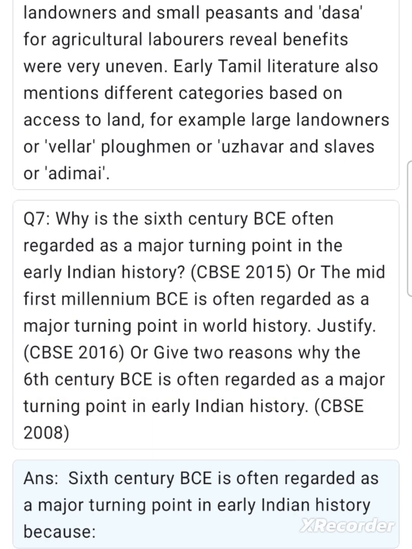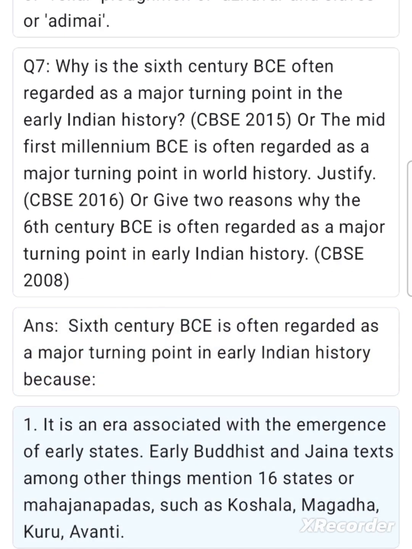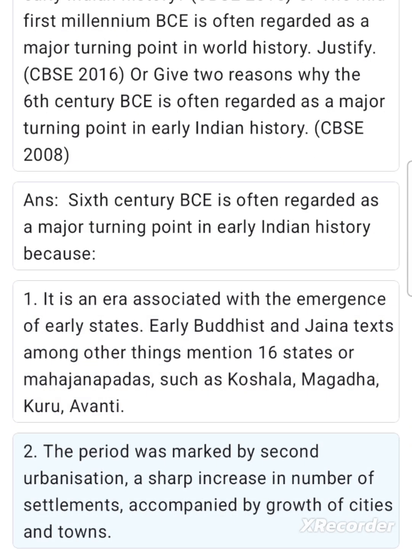Ans. 6th century BCE is often regarded as a major turning point in early Indian history because: 1. It is an era associated with the emergence of early states. Early Buddhist and Jaina texts among other things mention 16 states or Mahajanapadas, such as Koshala, Magadha, Kuru, Avanti. 2. The period was marked by second urbanization, a sharp increase in number of settlements, accompanied by growth of cities and towns. 3.